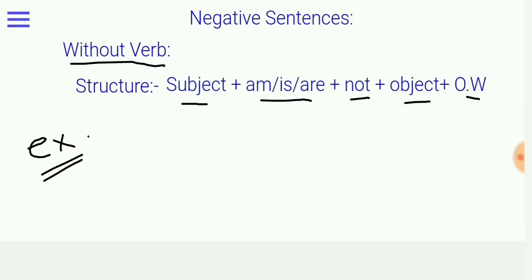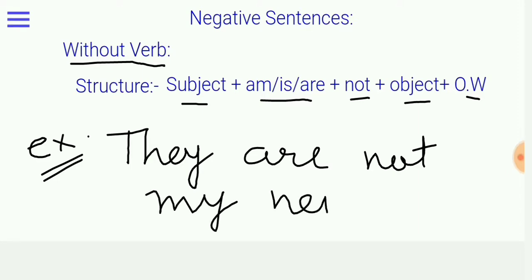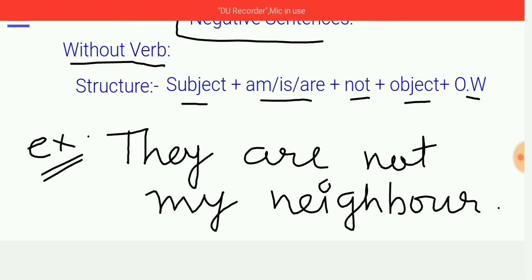Subject: they are not my neighbor. Okay, so it's our example of without verb, especially in negative sentences.